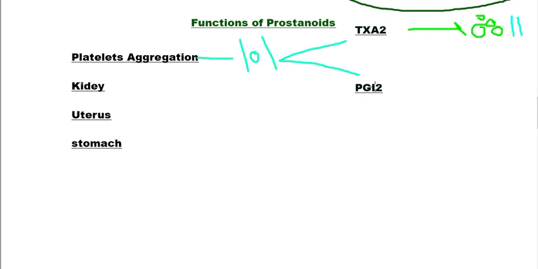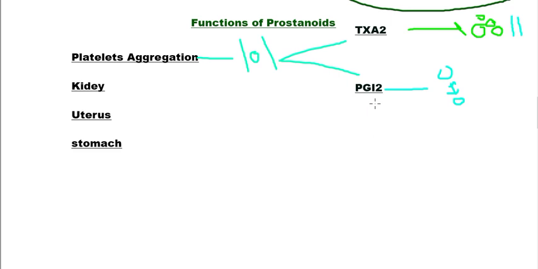Whereas prostacyclin PGI2 is antagonistic to this. They cause the disintegration of platelets. If these are the platelets, they will cause disintegration of the different platelets. So they are against the functions of thromboxane A2.